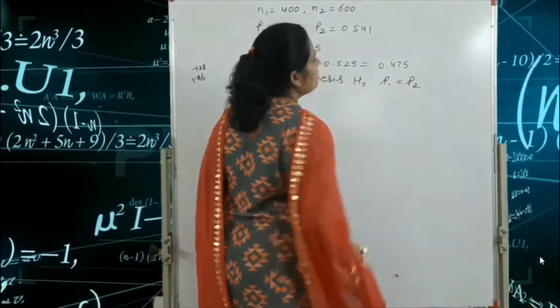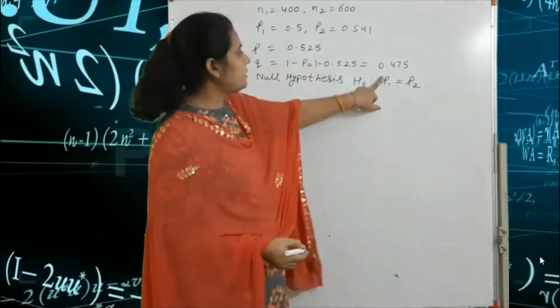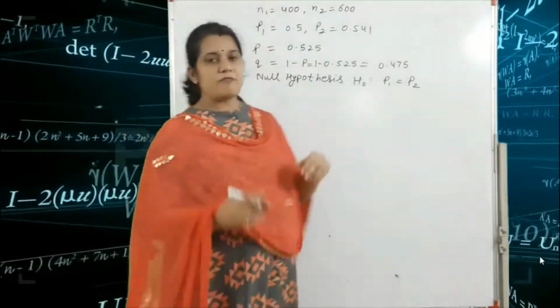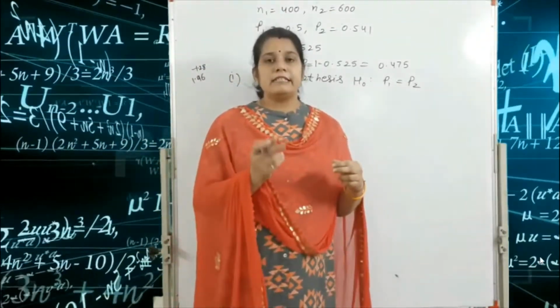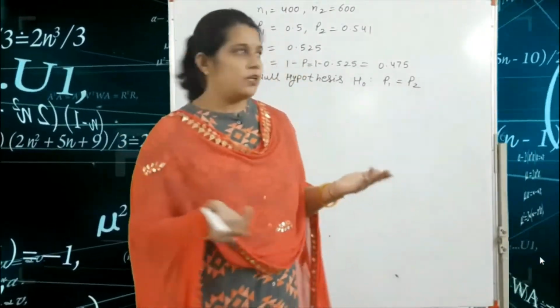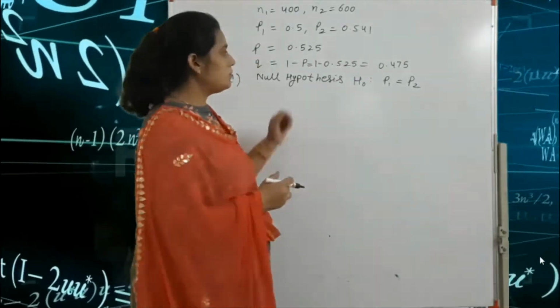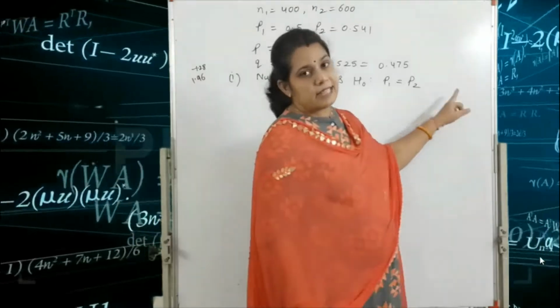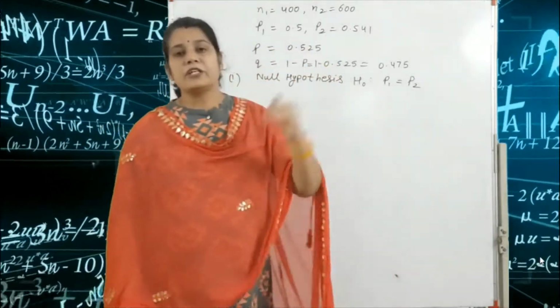Here we find P1 is equal to P2. This is the population of P1 and P2, for man and woman. They favor the proposal in equal form. So P1 is equal to P2 is the null hypothesis. Always write the sentence here with the help of your question.